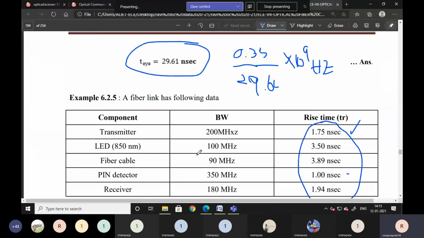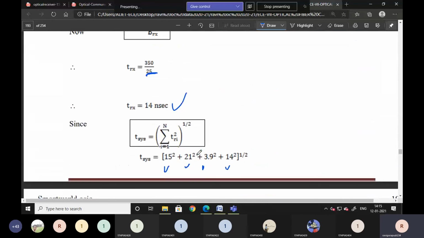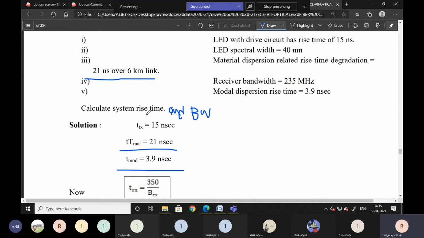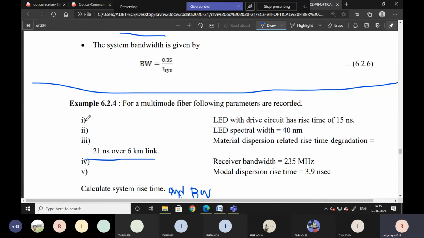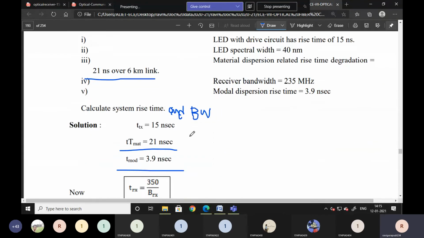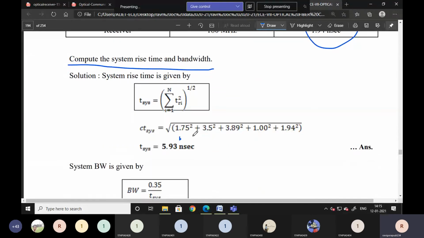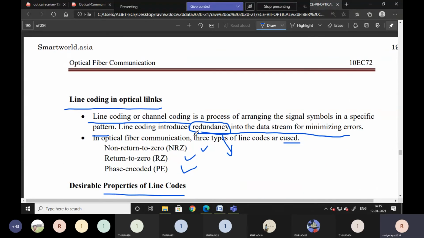Okay, it is clear. Like this, you can write the concept of link power budget or rise time budget with example. Okay, he may ask a problem also. Directly he may ask to calculate the rise time. Like that he may also ask. Okay. Then next and last one, coding.